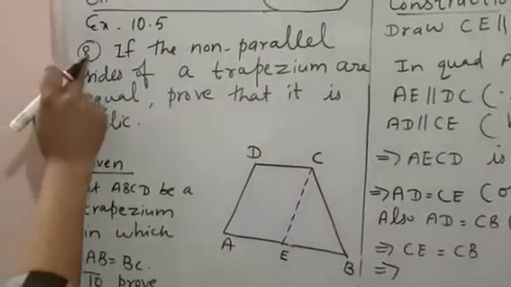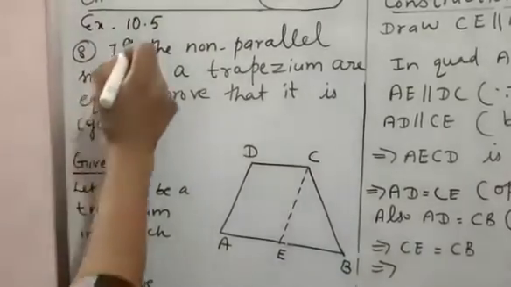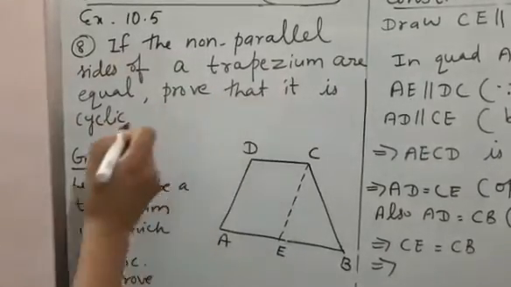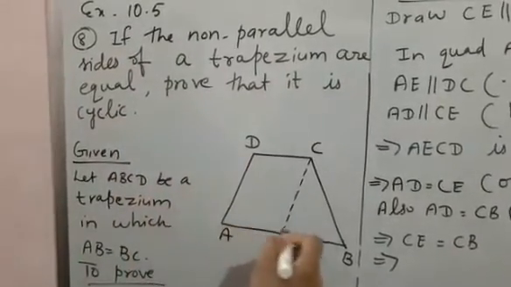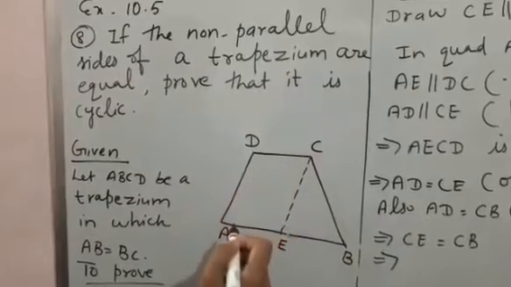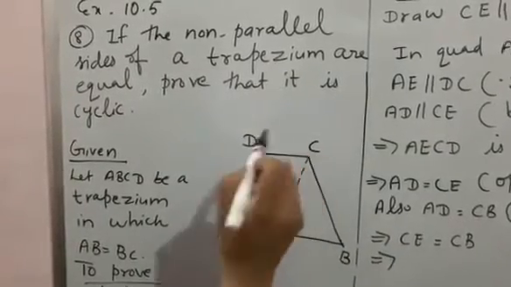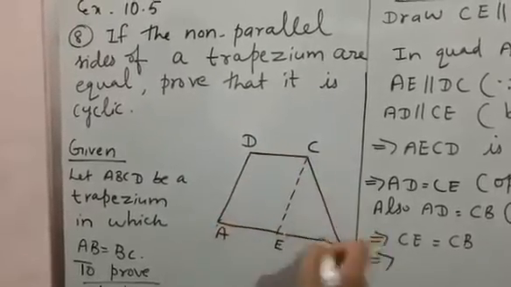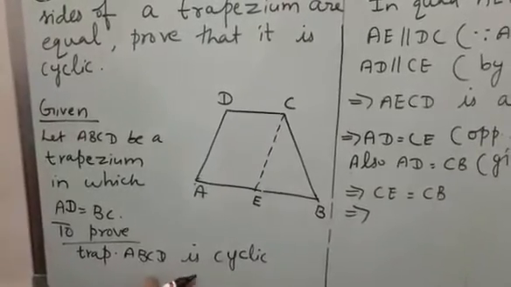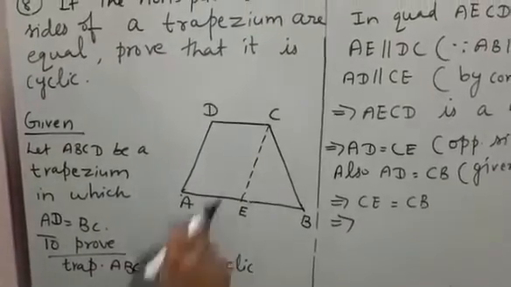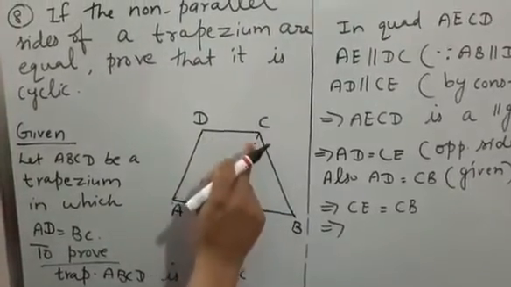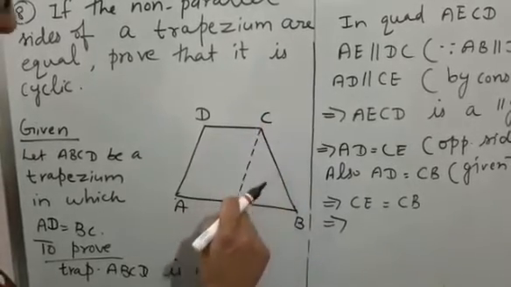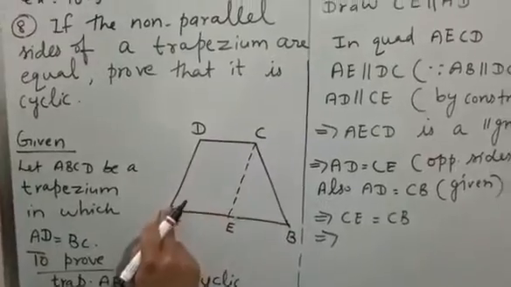Now let's discuss the 8th question of exercise 10.5. If the non-parallel sides of a trapezium are equal, prove that it is cyclic. So you are given a trapezium ABCD in which AB is parallel to DC, and it is also given that the non-parallel sides AD and CB are equal. We have to prove trapezium ABCD is cyclic. So first of all, for proving that, we have to draw one parallel line, that is, we have to draw CE parallel to AD. This construction we have to do here.